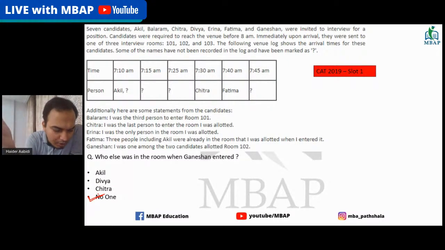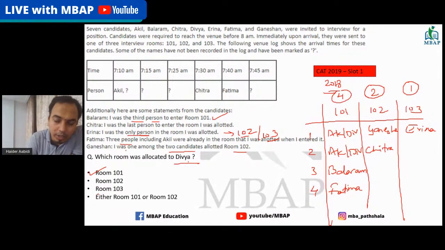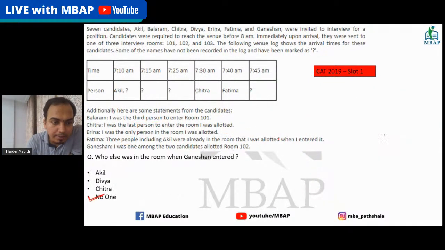No, Chitra was not there in the room, Sangeeta. Look at the question, look at the sequence here. Chitra was the last person to enter the room, and Chitra is here. So Ganeshan was the first person to enter, so there's no one in the room. Okay. All right. When did Arena reach the venue?